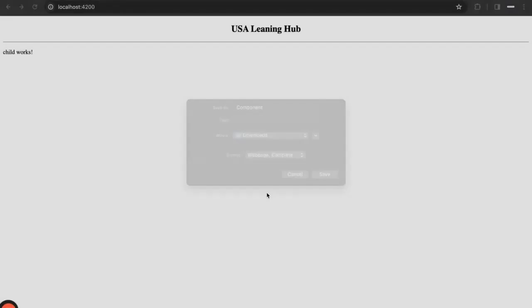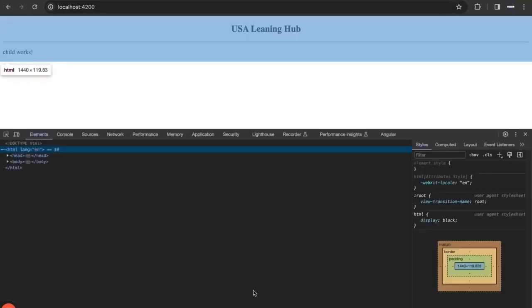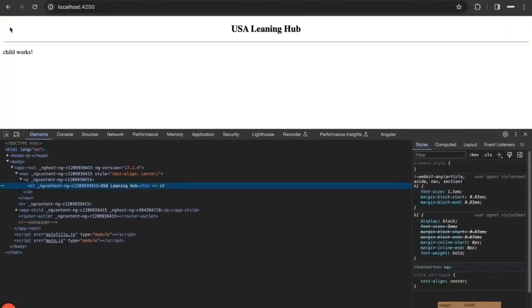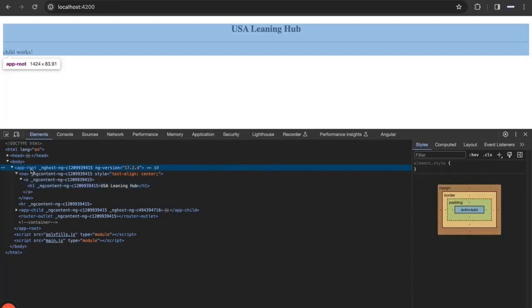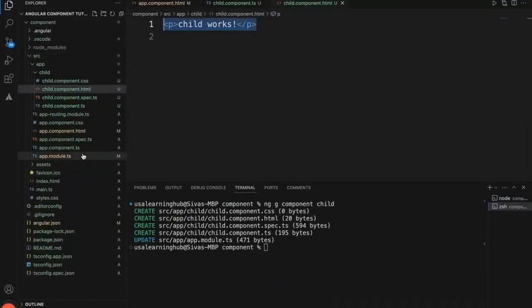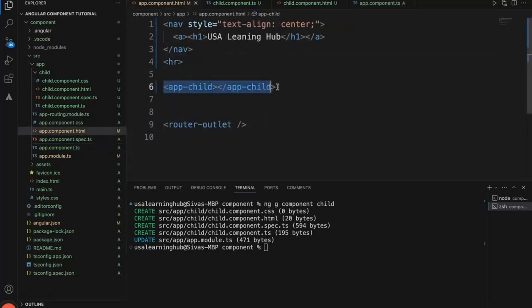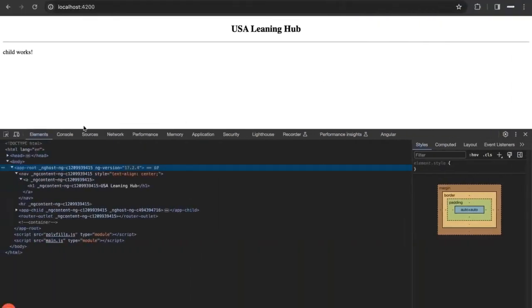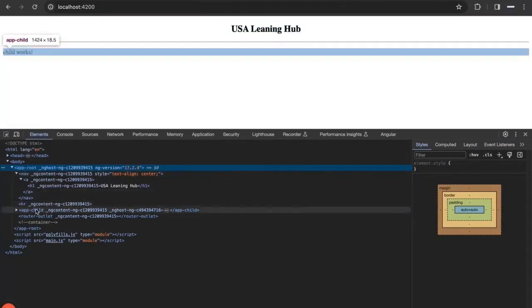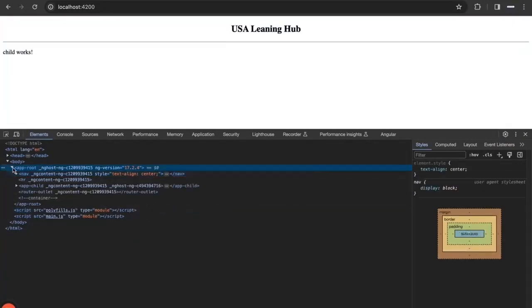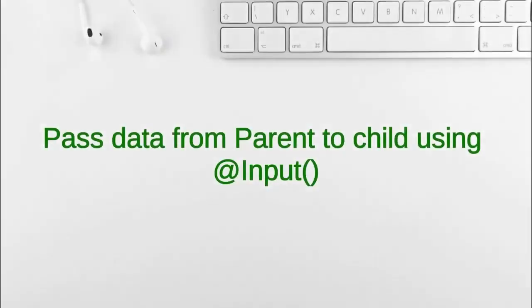How do you see parent and child? If you just inspect, app root is the parent component, and within the parent component, we added this child component. That's why under the app root, you are seeing the child component.